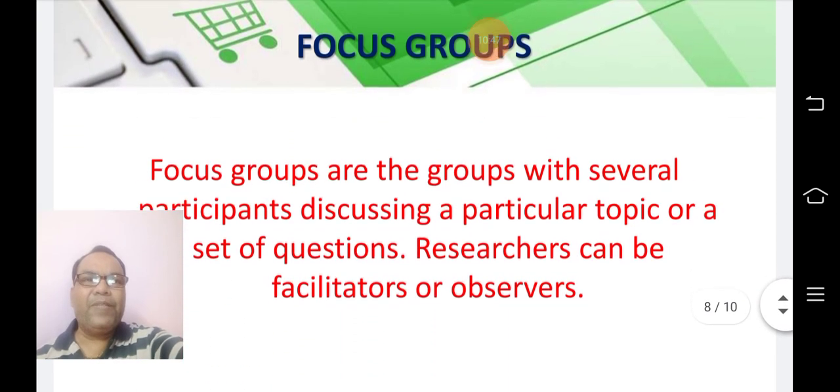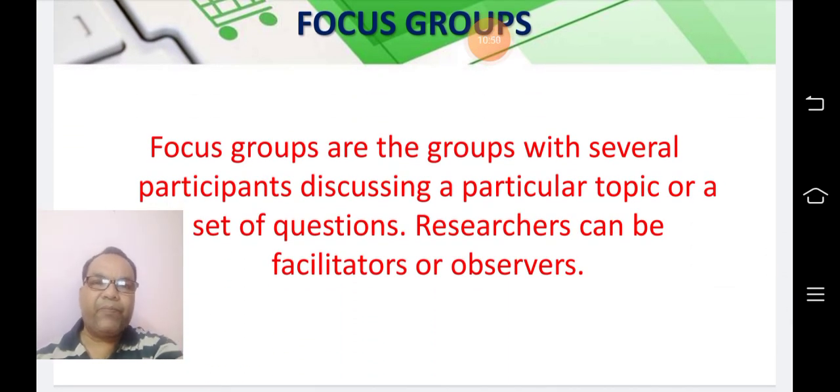Then comes focus groups. It is another very effective technique of data collection in qualitative research. Focus groups are the groups with several participants discussing a particular topic or a set of questions. Researchers can be facilitators or observers.